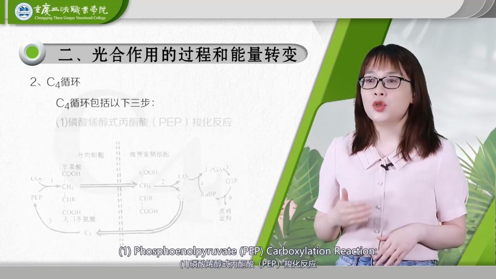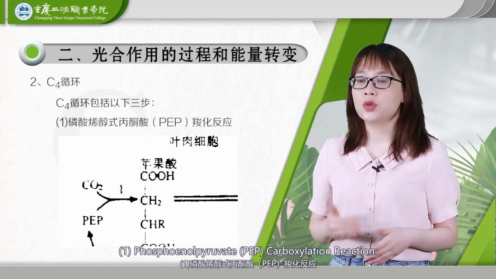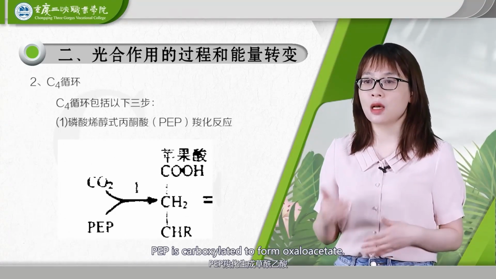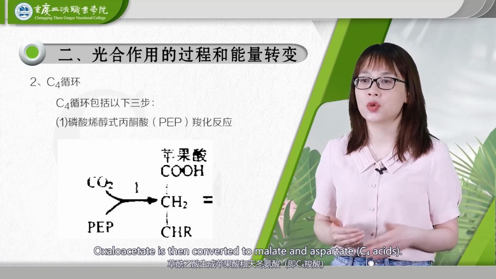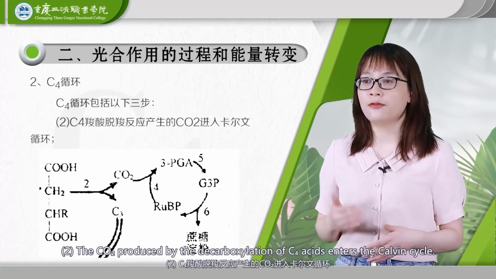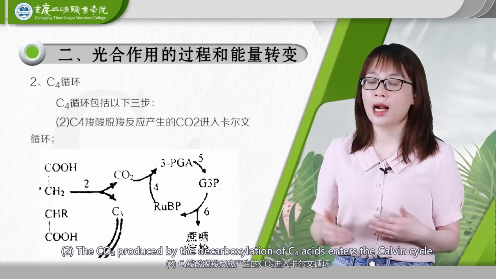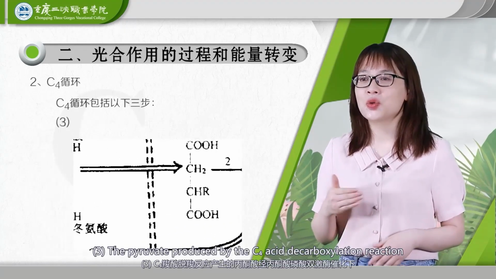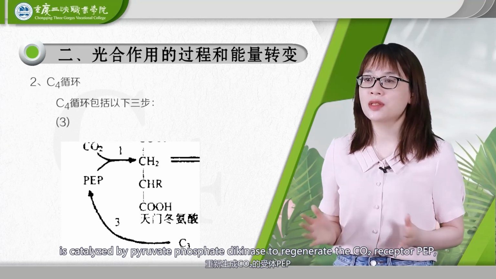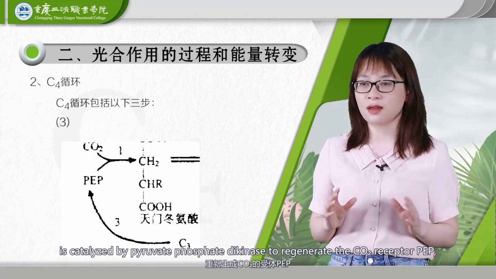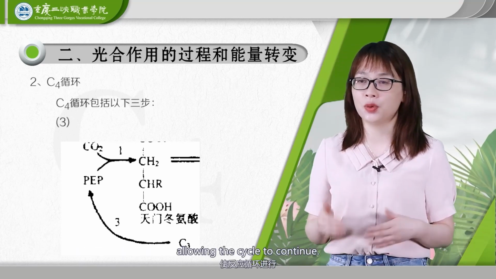1. Phosphoenol pyruvate, PEP, carboxylation reaction. PEP is carboxylated to form oxaloacetate. Oxaloacetate is then converted to malate and aspartate, C4 acids. 2. The CO2 produced by the decarboxylation of C4 acids enters the Calvin cycle. 3. The pyruvate produced by the C4 acid decarboxylation reaction is catalyzed by pyruvate phosphate dikinase to regenerate the CO2 receptor PEP, allowing the cycle to continue.